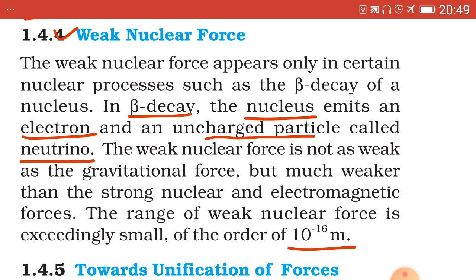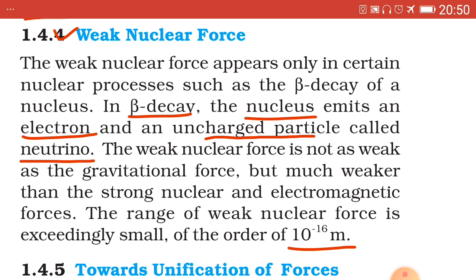The reason is that in the heavier elements, the ratio of proton and neutron for a stable atom is 1:1. But in the unstable elements, that is heavier and radioactive elements, the ratio is not 1:1. In certain cases the number of protons is slightly more than neutrons, or in other cases the number of neutrons is slightly more than protons.